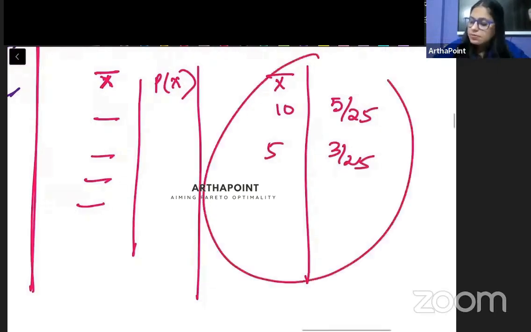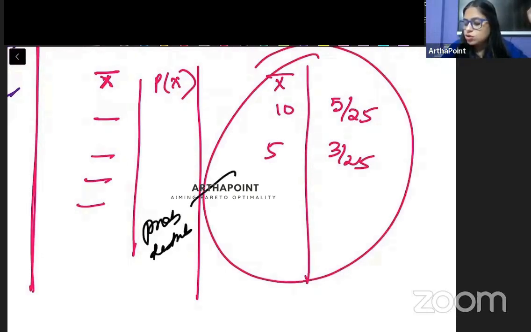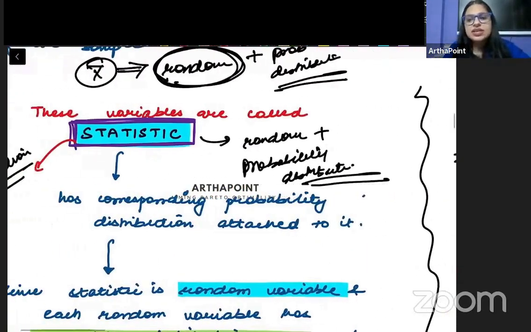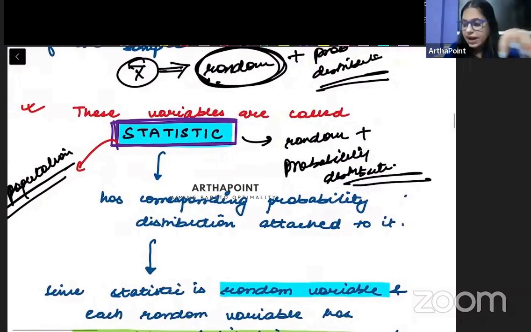तो ये जो sample mean है, we can go ahead and create a probability distribution of the sample mean, and therefore we can go ahead and say that okay, ये अपने आप में random in nature है and it will have an associated probability distribution attached. ये बात clear हो गई? Okay.